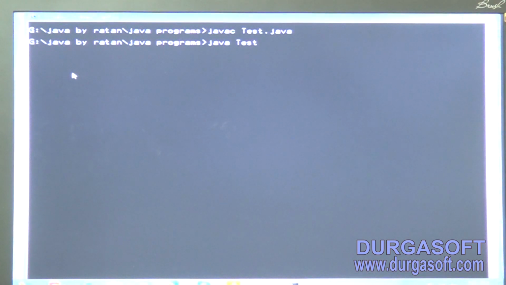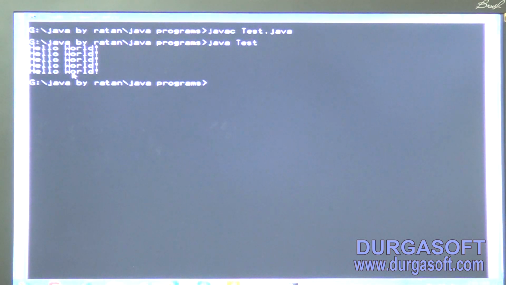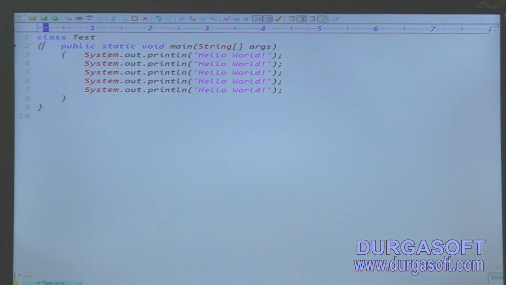So JVM, can you please execute my application, java Test. How many times hello world is printed here? 5 times. So tell me, the execution always starts from which method here? Main method, right? The execution always starts from main method. Whenever the execution starts from main method, one thread is started automatically. The thread name is called main thread. Hey, concentrate. Whenever the program execution starts from main method, one thread is started automatically. The thread name is called what? Main thread.